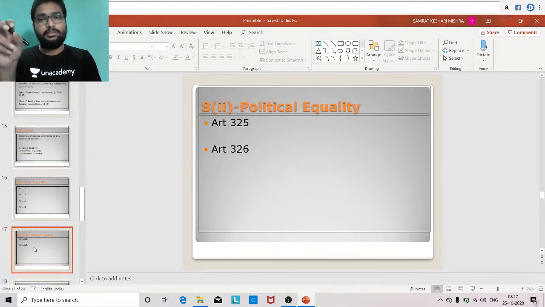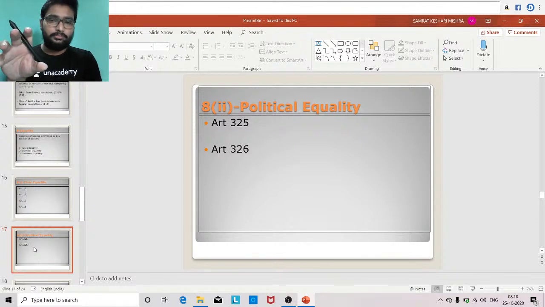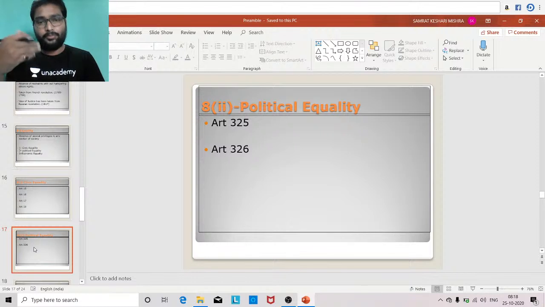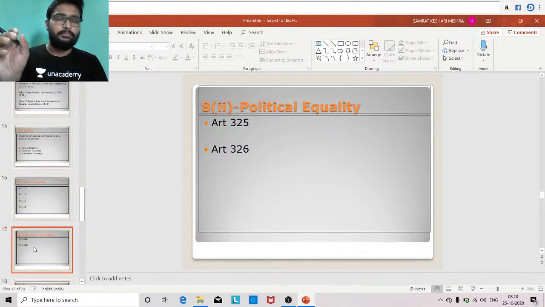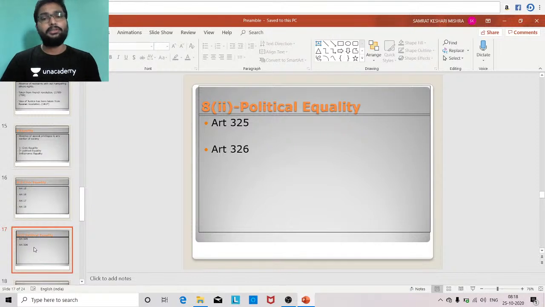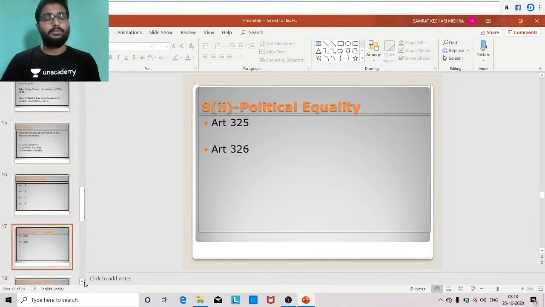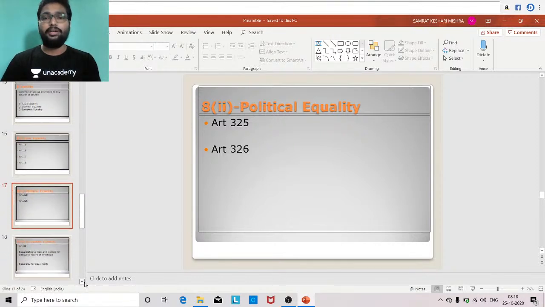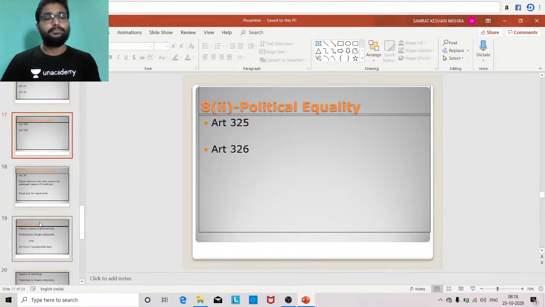Wherever we discuss social instruments of discrimination, on the basis of religion, culture, sex or caste, we cannot discriminate against anyone, preventing them from participating in elections or being included in the electoral roll. So that has been mentioned in Article 325 of the Indian Constitution.